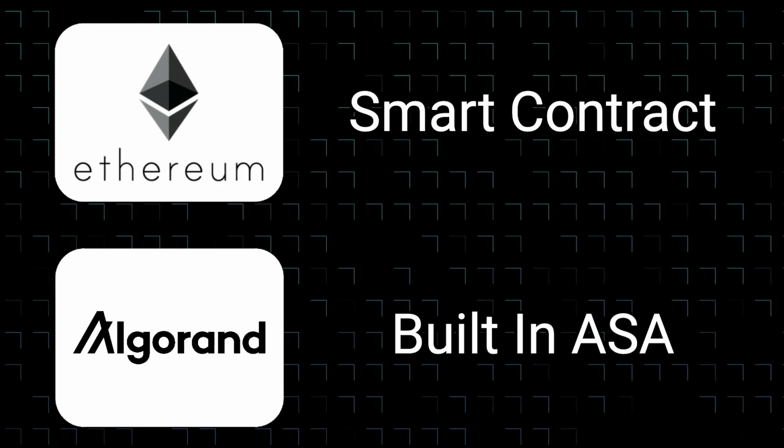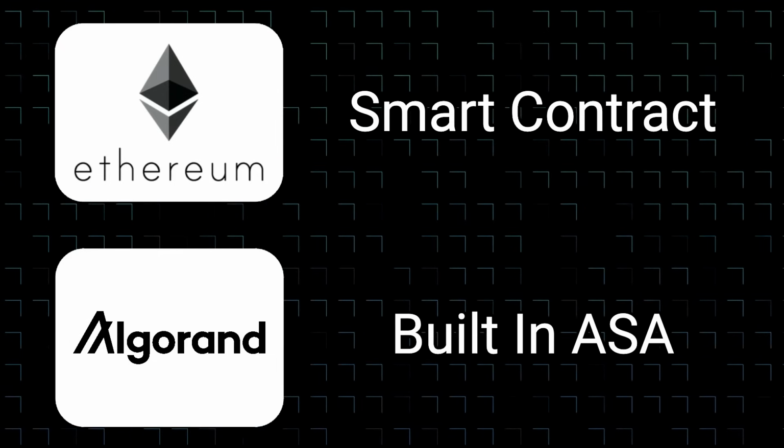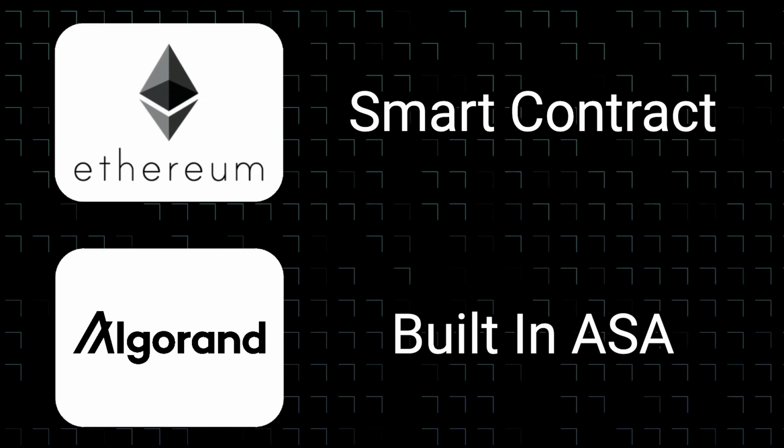Now, that was a lot of information, but the key takeaway is that tokens on Ethereum are represented by smart contracts, whereas tokens on Algorand are ASAs that do not need a smart contract, as the feature is built in to the Algorand protocol.